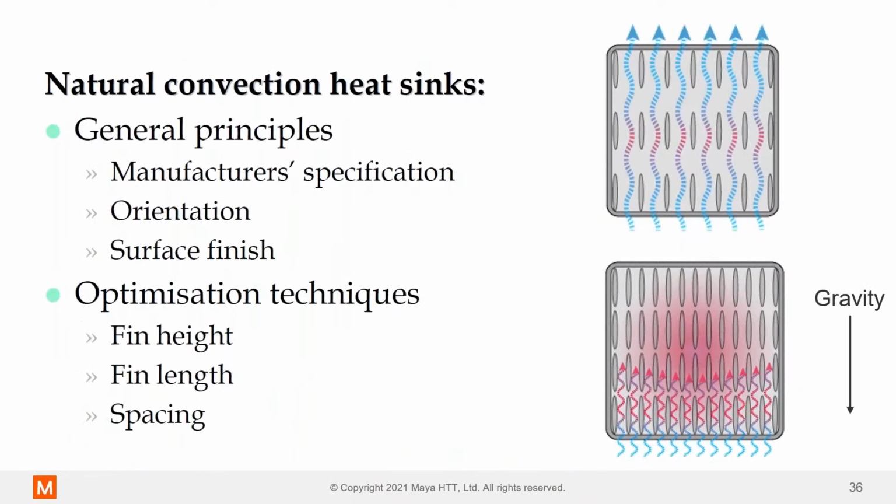Okay, so natural convection heat sinks. General principles: again, you'll find manufacturer information on data sheets for thermal resistance. The orientation is very, very important, okay? If gravity is pointing down, you want to make sure your fins are aligned with gravity. We want to make it as easy as possible for air to get through that heat sink, okay? Surface finish, anodizing, we saw earlier for radiation, is important.